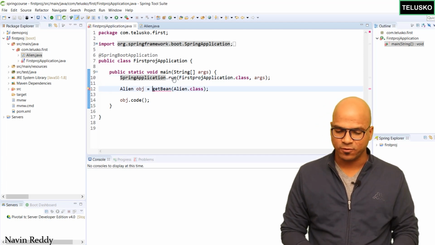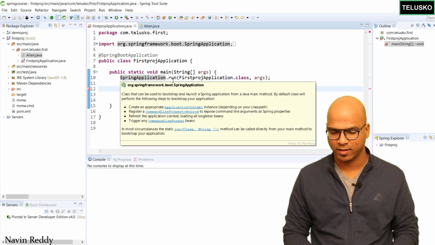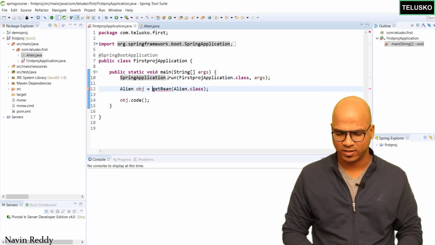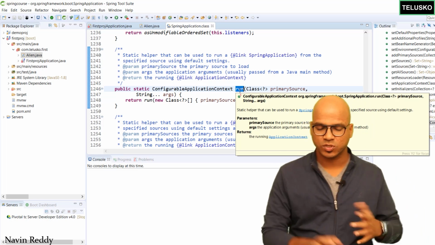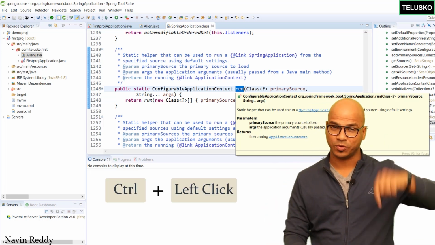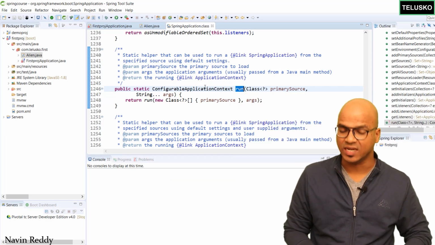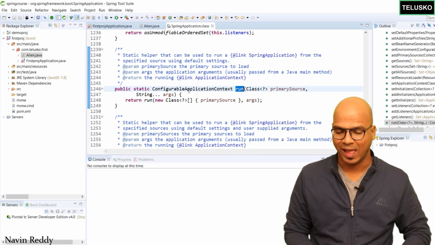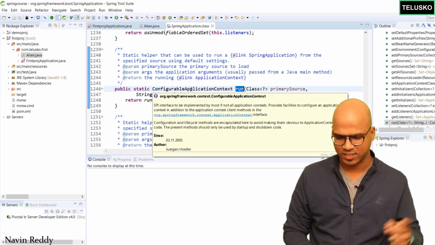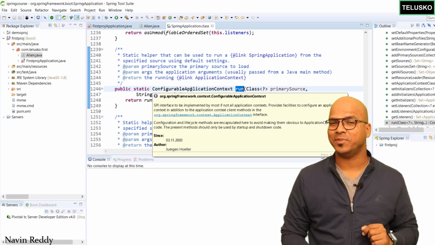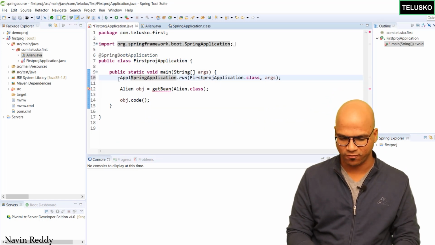The amazing thing is, if you click on this run method, you can see we have a line here which is SpringApplication.run, which takes the class name itself. If you click on this run, you can see we got documentation. So how do you get the documentation? You just have to press Control and click on the method name which you want. So you can see this run method returns an object of ConfigurableApplicationContext. Is it an interface? Yes, this interface extends ApplicationContext. So that means this run is actually giving you the object of application context.